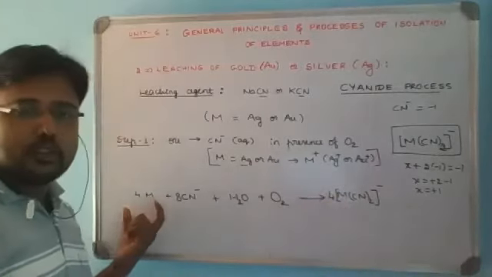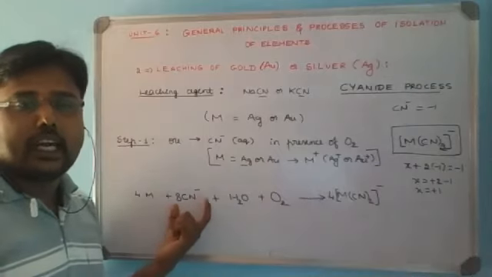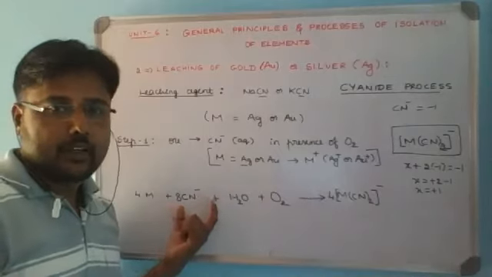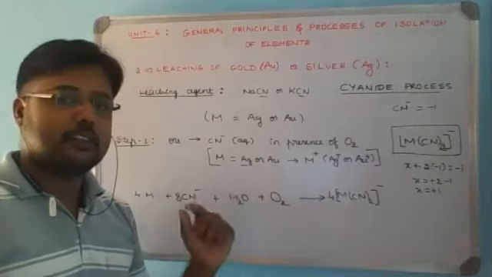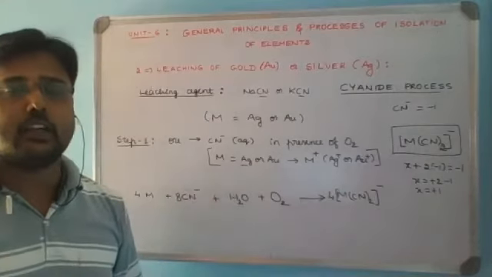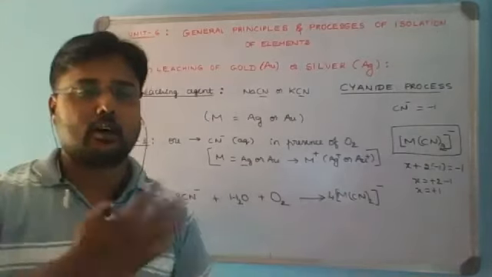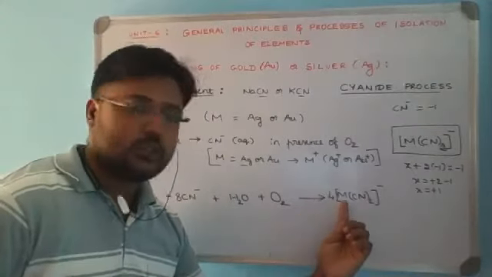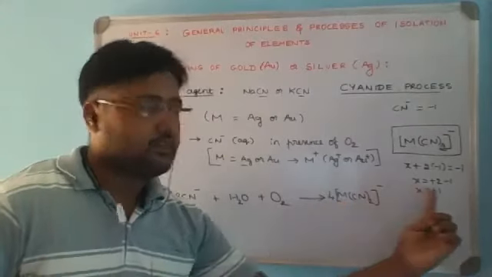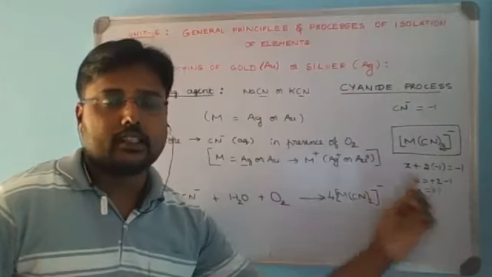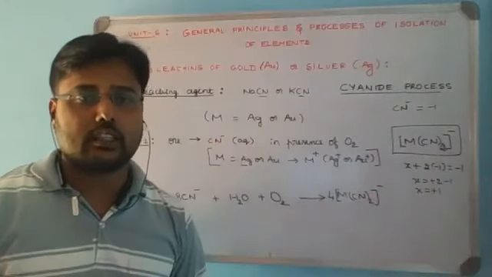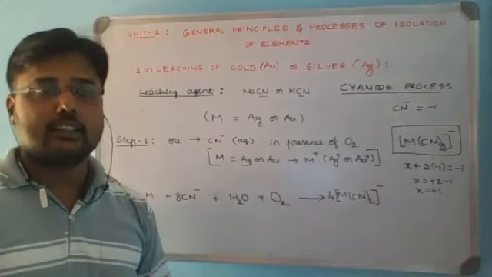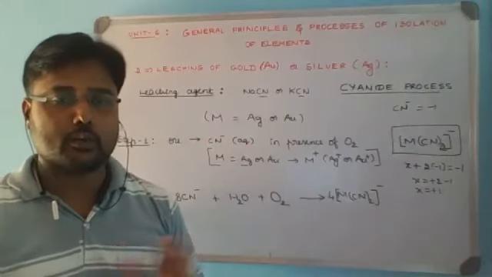So 4 moles of metal will combine with 8 moles of cyanide. Now the remaining you consider with the balancing part. How many moles of metal get oxidized? It is 4 moles of metal. The charge of metal will be +1. Hence 4 electrons are lost in the oxidation.